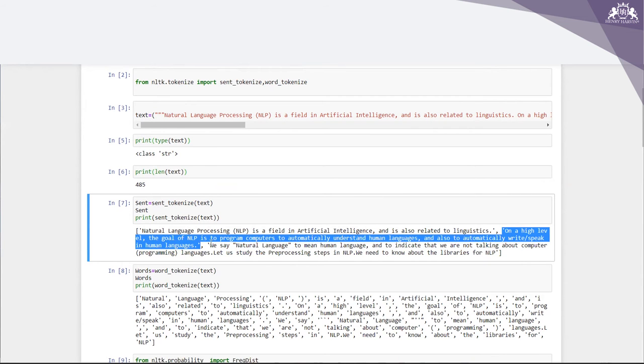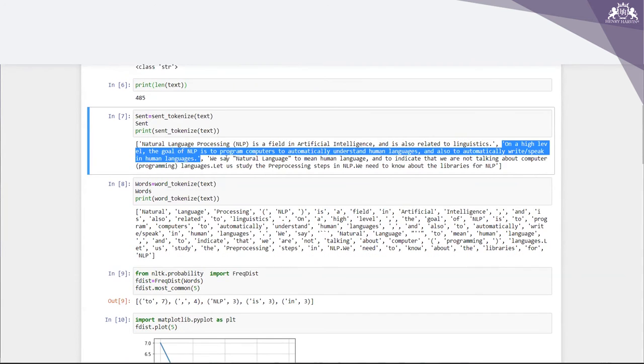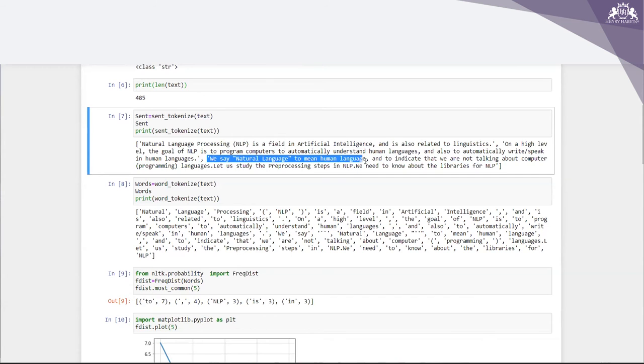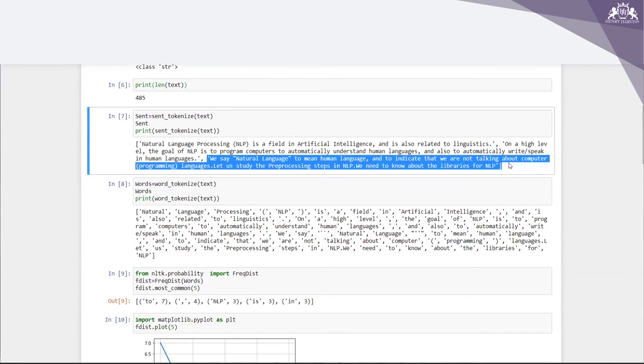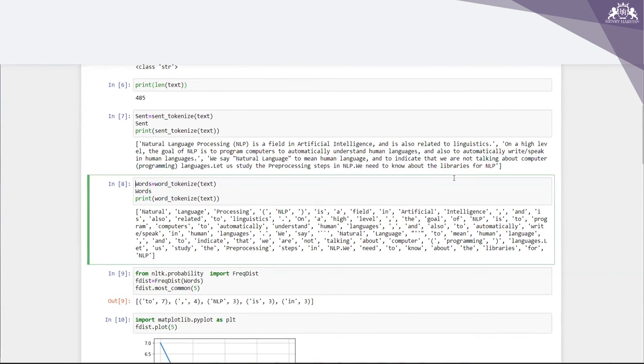The third sentence I'm getting: we say natural language to mean human language and to indicate that we are not talking about computer programming languages. Let us study the pre-processing steps. This is what is happening here.